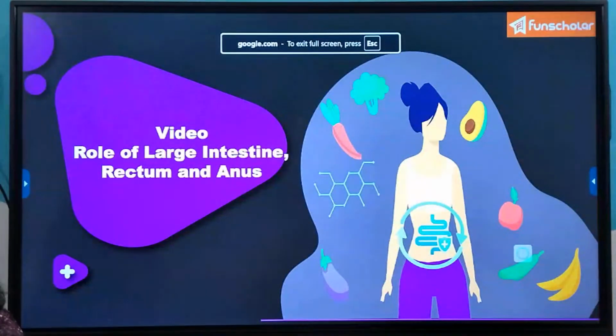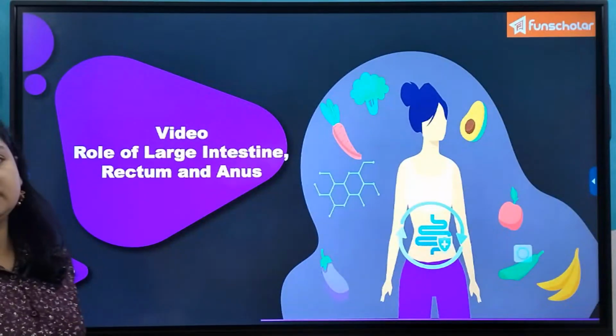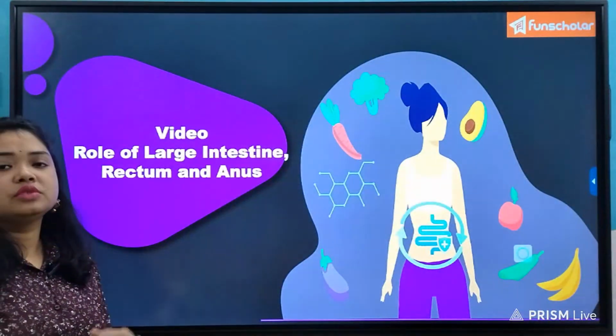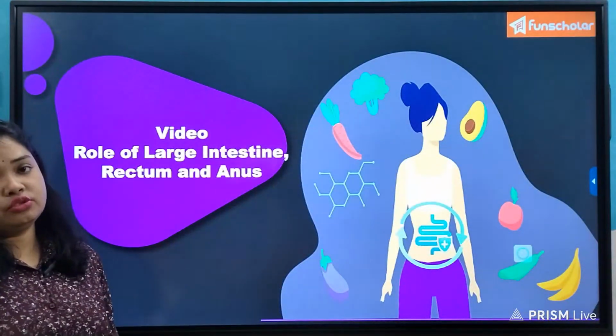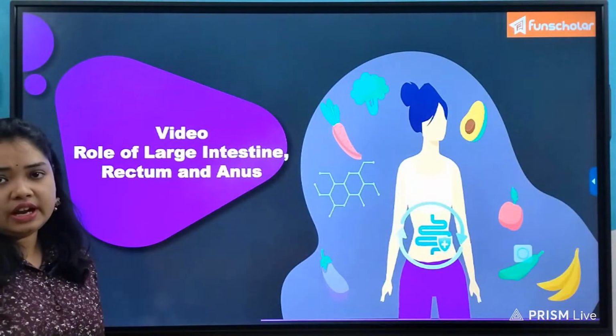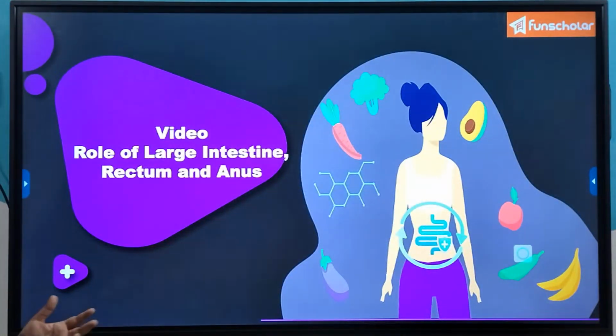So we have already understood now that the large intestine plays a role in the absorption of mainly water and some inorganic salts such as sodium, potassium and sometimes a few drugs, right? The medicinal drugs which we take in are also absorbed.